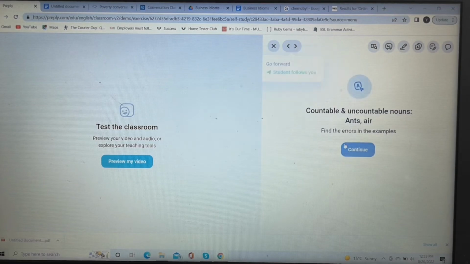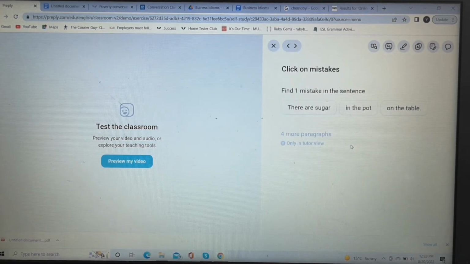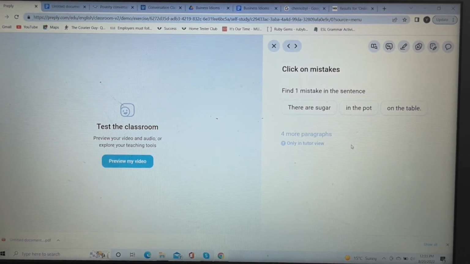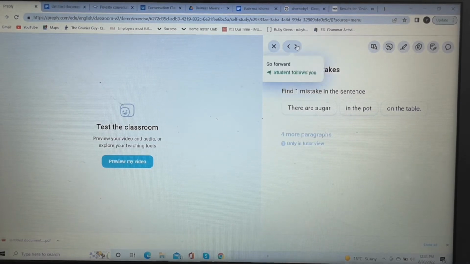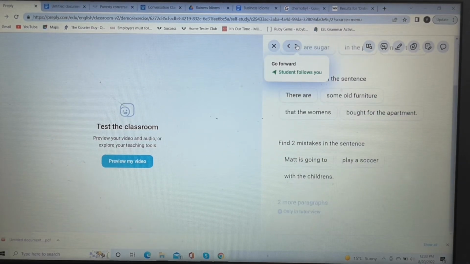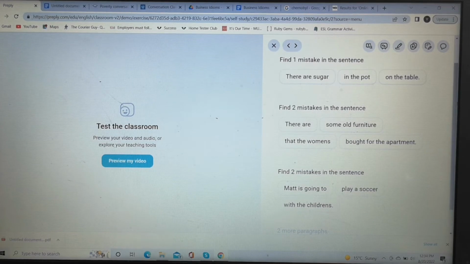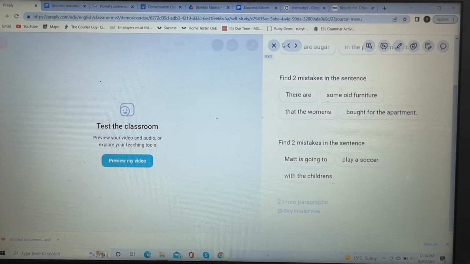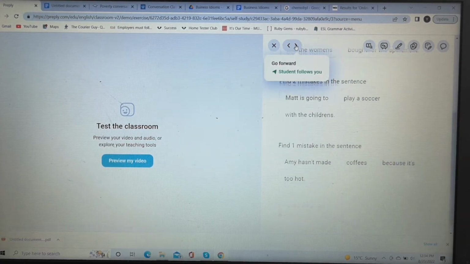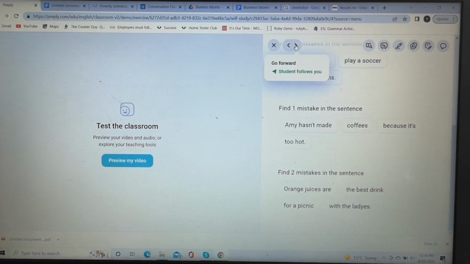We'll go through that. Then once you are done with that, it goes on to the next section, which says that you need to click on the mistakes, okay? And it tells you here that there are 4 more paragraphs. So your student is going to click on the mistakes, right? And it tells you, find 2 mistakes in the sentence. This one here says find 1 mistake in the sentence, okay? So it gives you kind of an idea of how many or what you are looking for, all right?